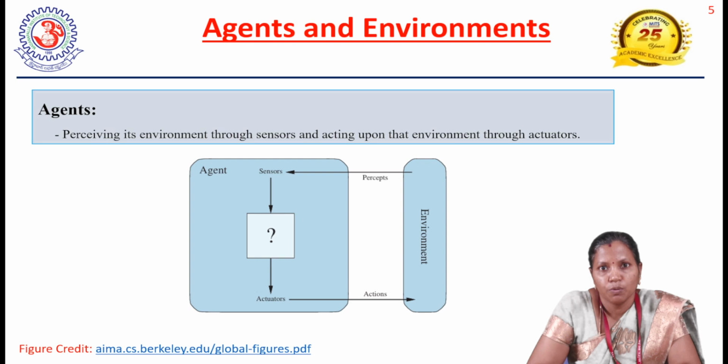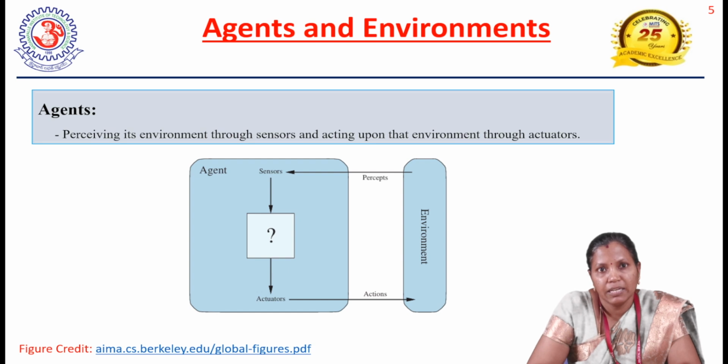A percept refers to a perceptual input at any given instant of time. For example, a percept is an input which is received from the environment. Based on the input received from the environment, the agent is going to map the input into action. That is what we call the agent function. The function of the agent is to map the given input into some actions.